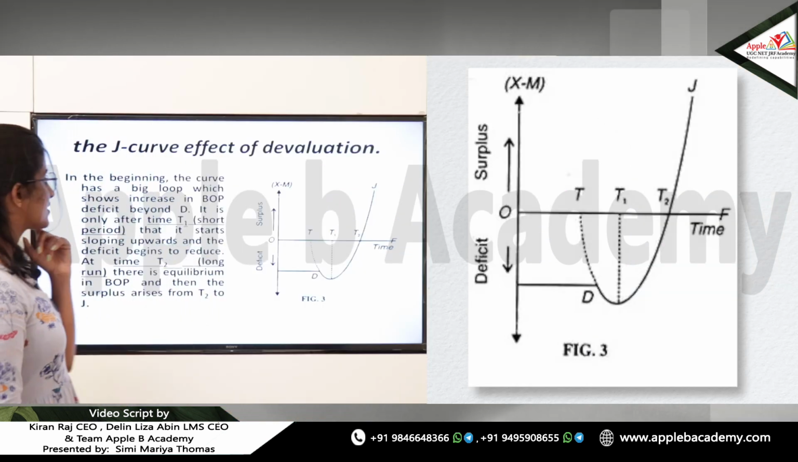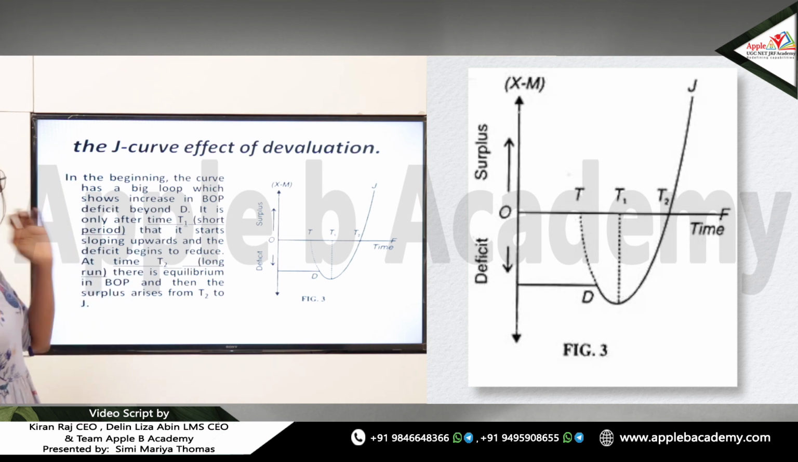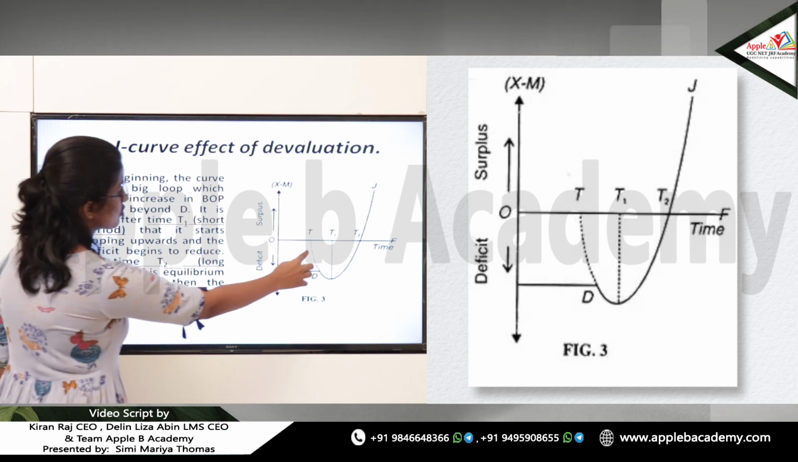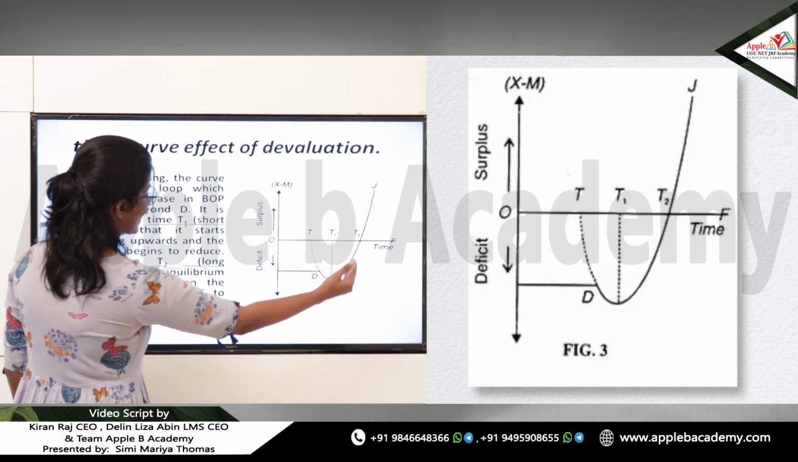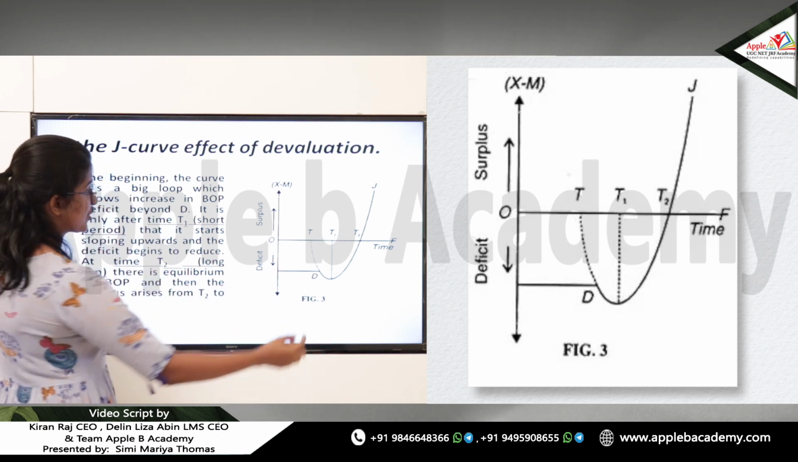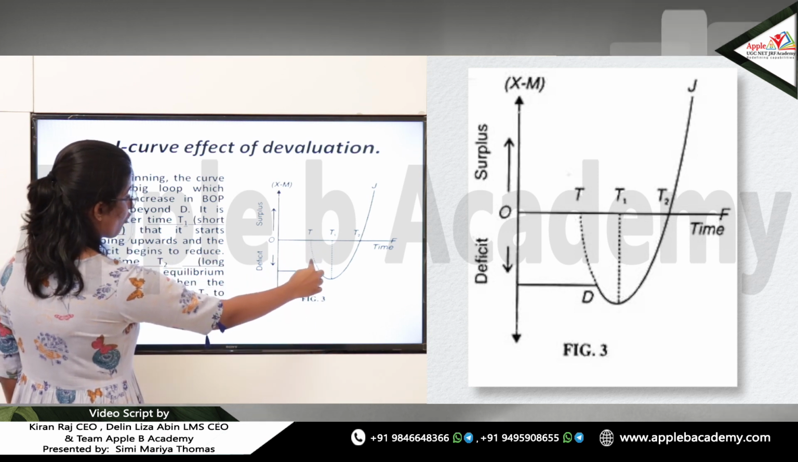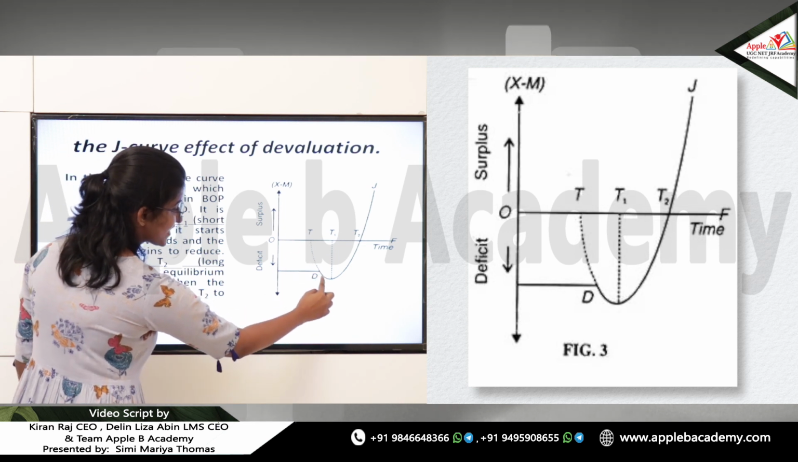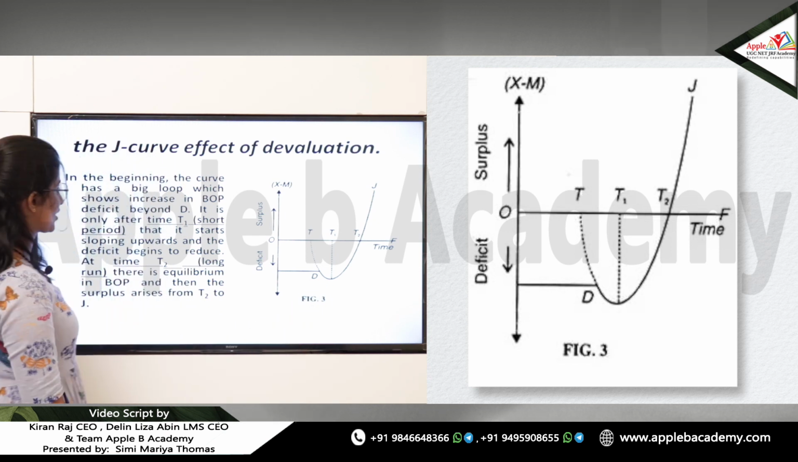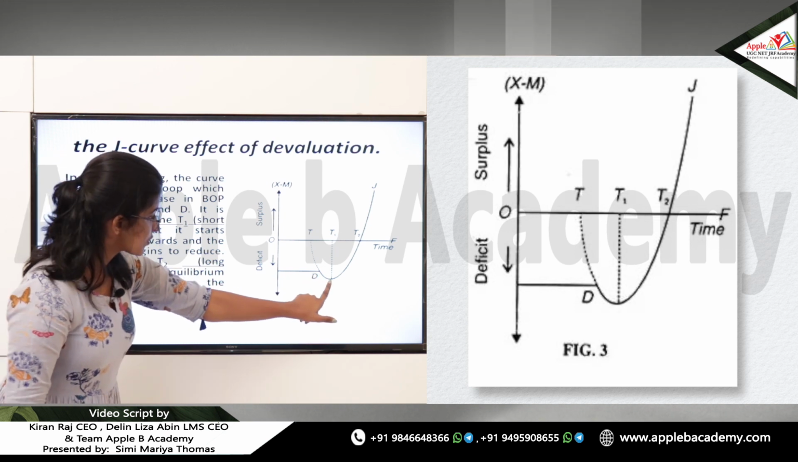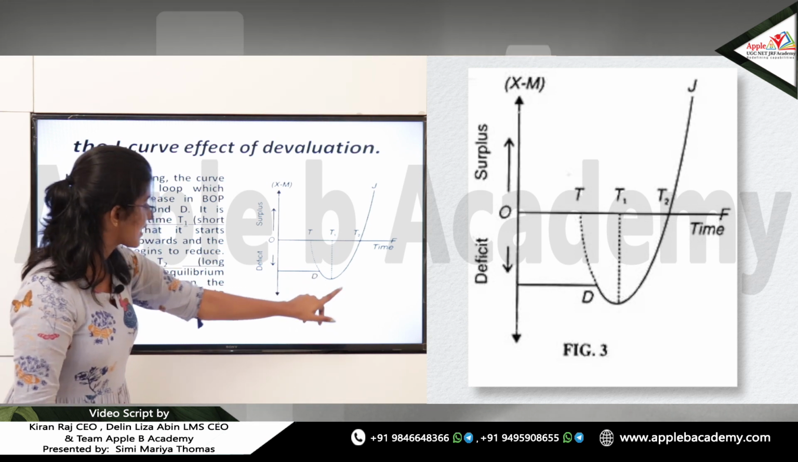And see this figure. We have already seen this figure initially. In the beginning, the curve has a big loop which shows an increasing BOP deficit. Here we see various time periods T, T1, T2. In the beginning, even after the devaluation, the deficit keeps increasing. So the BOP is getting worsened even after the devaluation. Till this point, till T1, this is basically the short run. So the BOP is worsening and the deficit is increasing. Okay, so that is it.